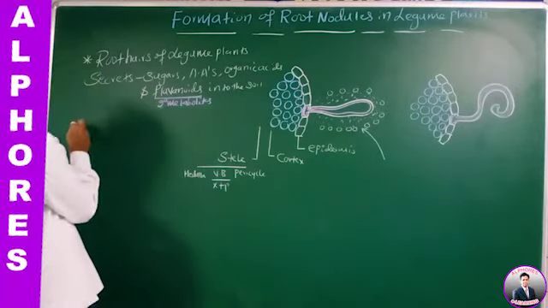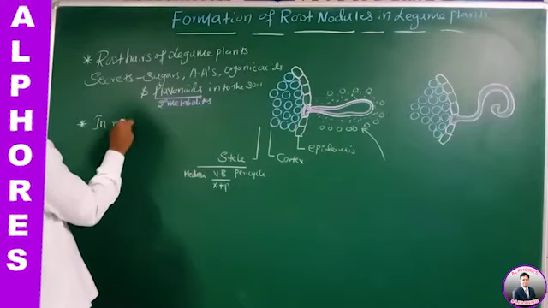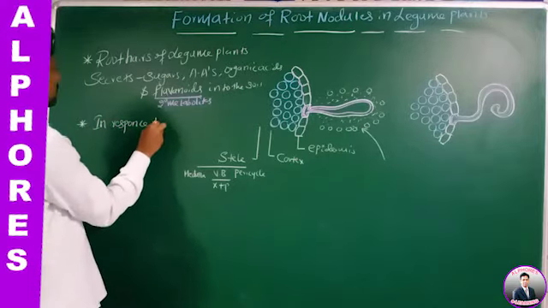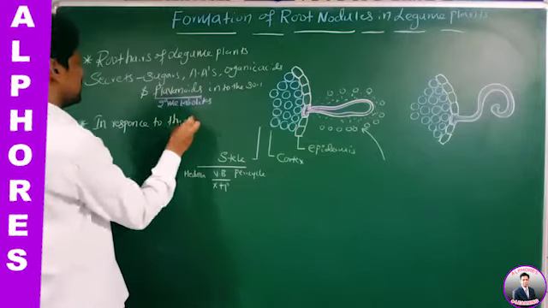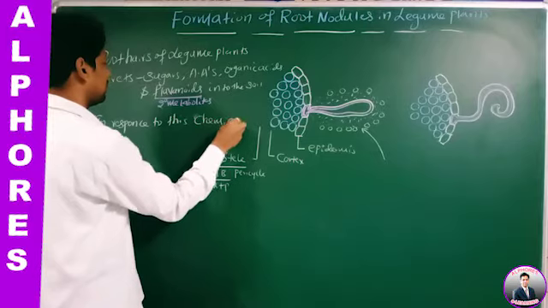Sir, in response to these chemicals, who secreted these chemicals? Root of legume plant. Yes or no?